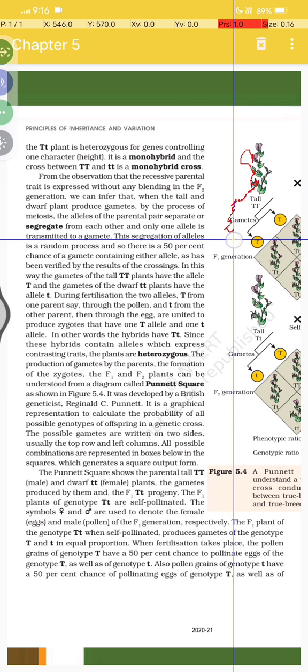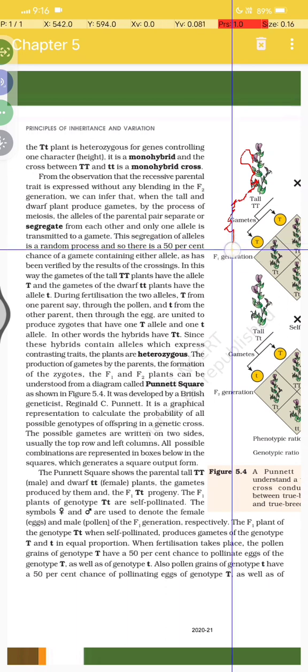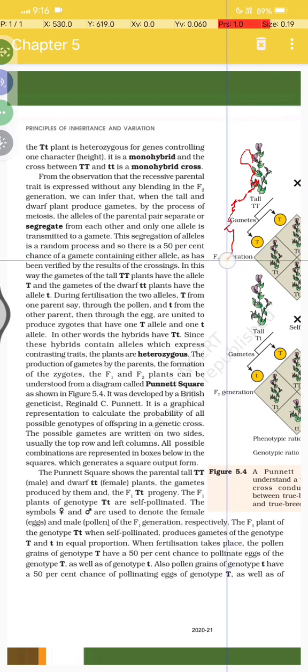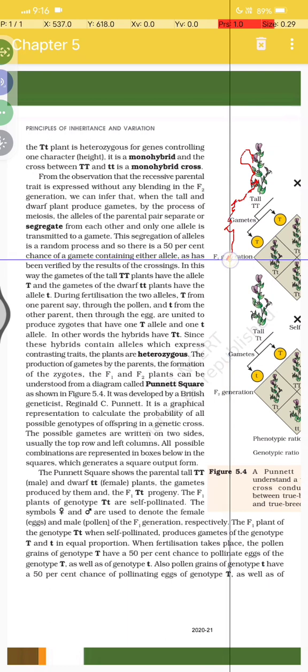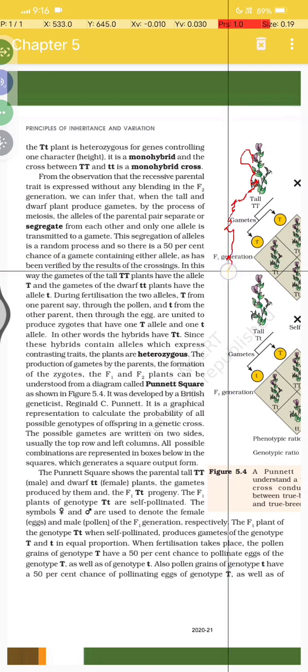This segregation of alleles is a random process, and there is a 50% chance of a gamete containing either allele, as has been verified by the results of crossing.